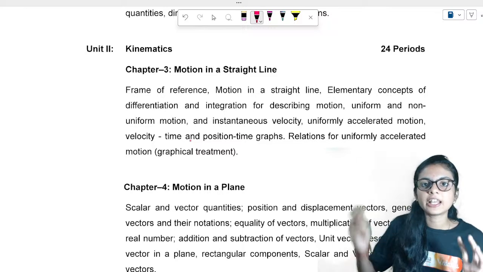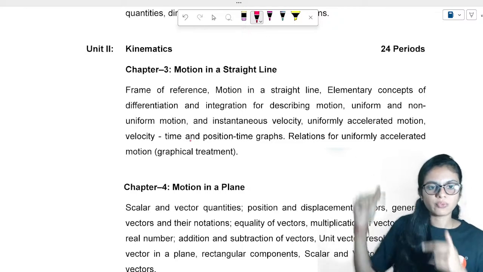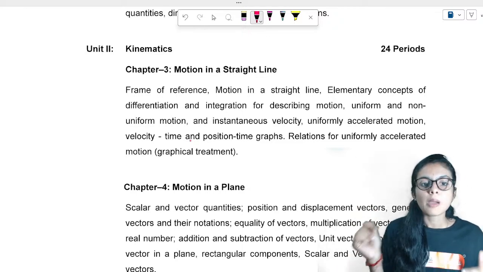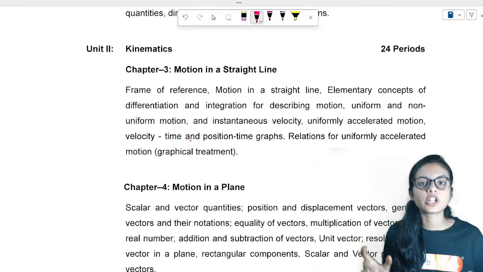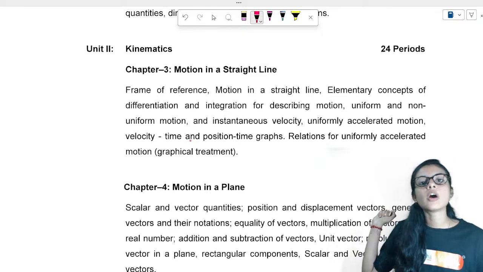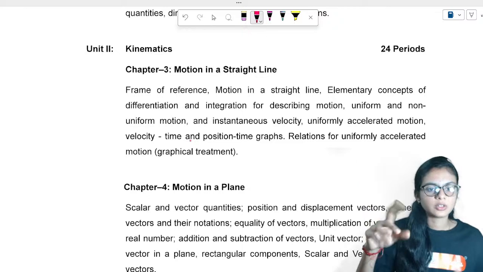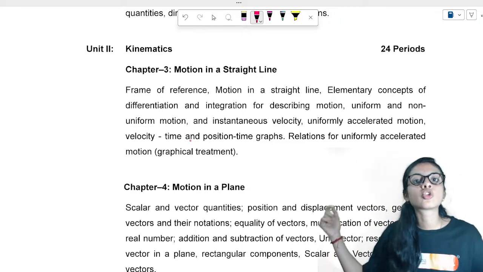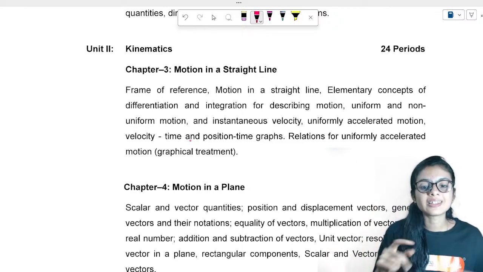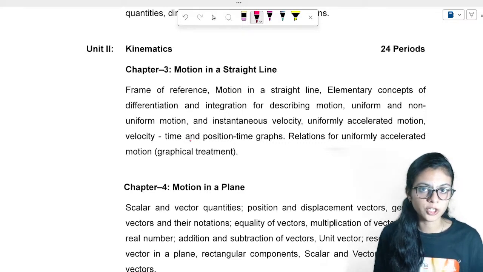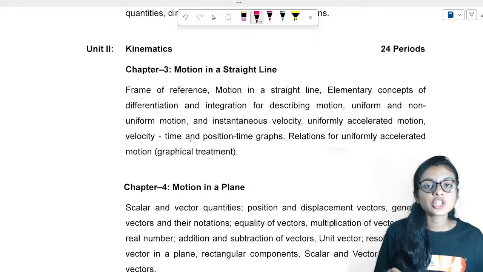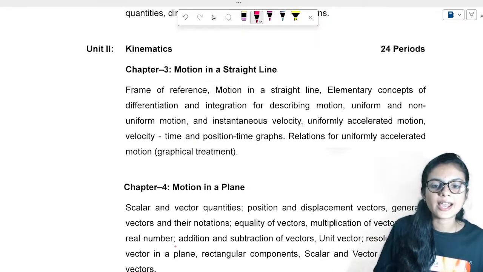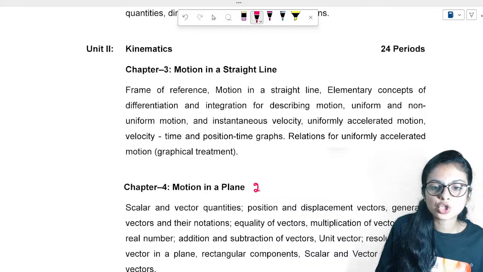We have studied that if we throw a stone upward, it will fall vertically downward. But motion in a plane is a horizontal motion. If you throw a ball towards your friend when you're playing, that is called projectile motion, and that's 2D motion. The motion in which both x-axis and y-axis are changing. So this is 2D.